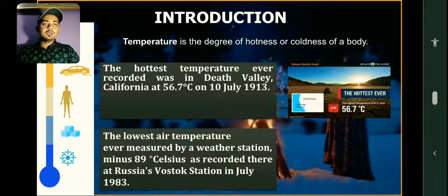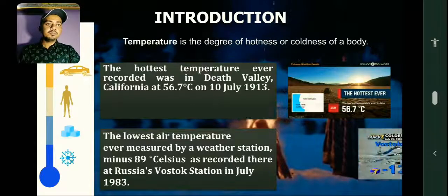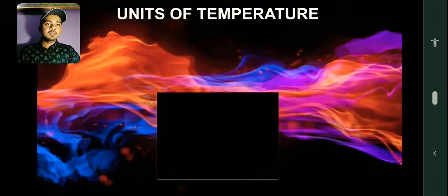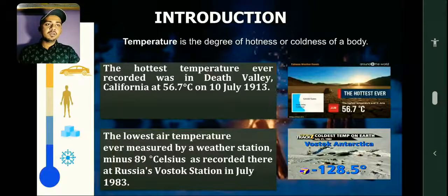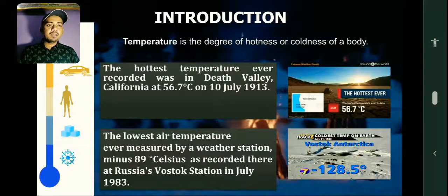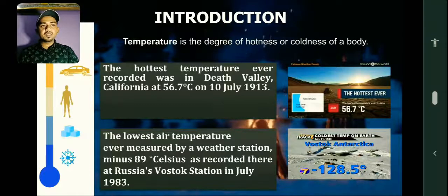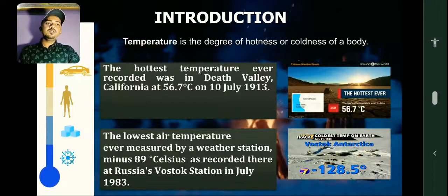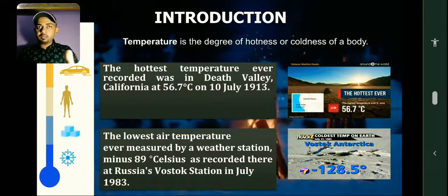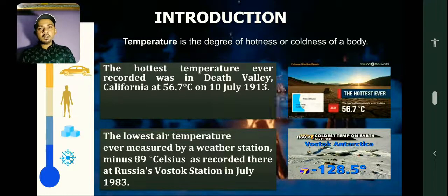Here is an image of it: minus 128 degrees Fahrenheit. So this is the variation we discussed; there is a lot of variation.